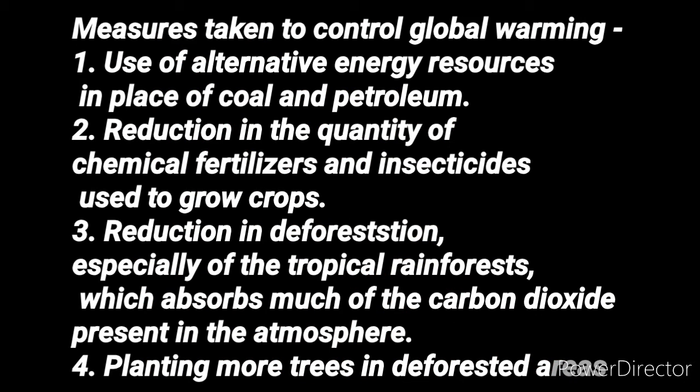Now we'll discuss some measures that should be taken to control global warming. Number 1 is use of alternative energy resources in place of coal and petroleum. Number 2, reduction in the quantity of chemical fertilizers and insecticides used to grow crops. Number 3, reduction in deforestation, especially of the tropical rainforest, which absorbs much of the carbon dioxide present in the atmosphere. Fourth, planting more and more trees in deforested areas.